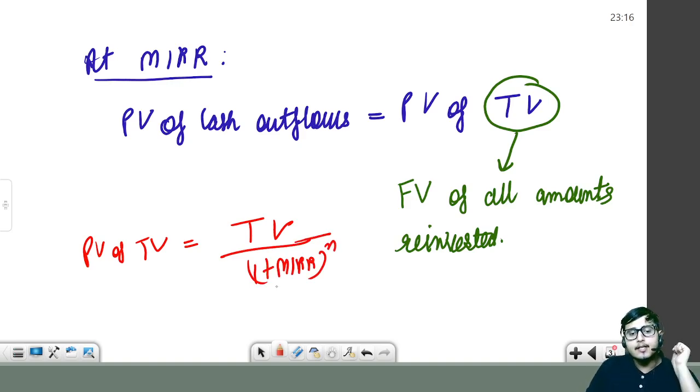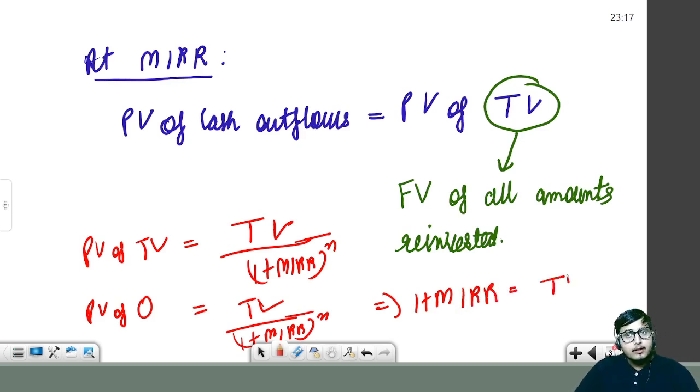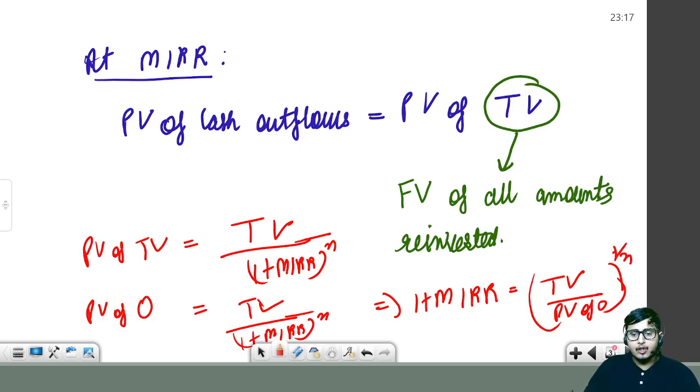Since we have the present value of terminal value, we will calculate it like this. And at MIRR, the present value of terminal value will be equal to the present value of cash outflows. So PV of outflows, PV of O is equal to TV divided by (1 plus MIRR) raised to power n. So taking (1 plus MIRR) to the left side, 1 plus MIRR is equal to terminal value divided by present value of outflows, and this whole raised to power 1 by n, because power n was there.